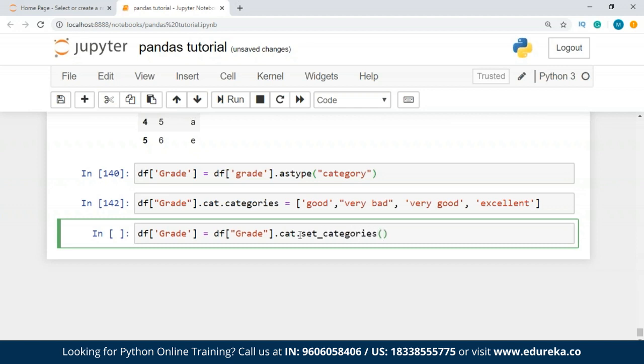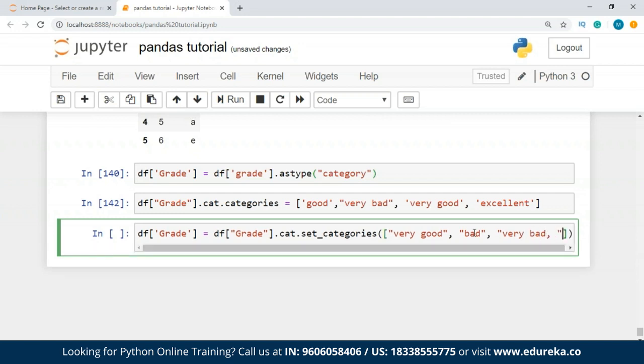So I'm gonna set the categories now. Let's say here I'm gonna have to give 6 values, guys. So right, very good. Let's say bad, very bad, medium, good, very good.